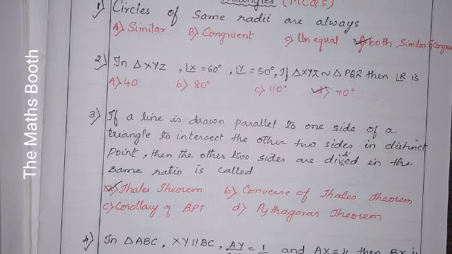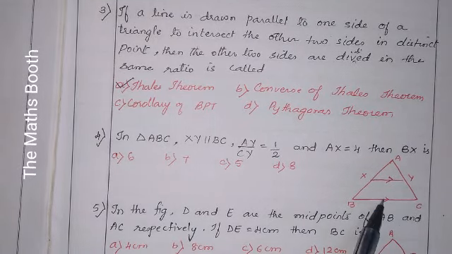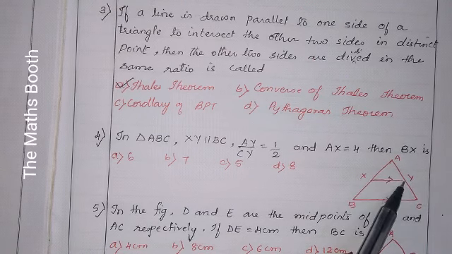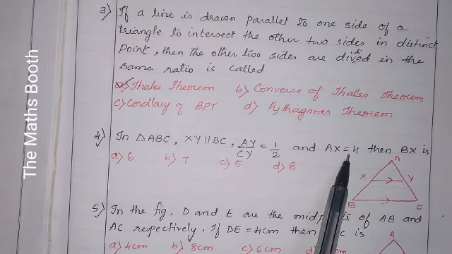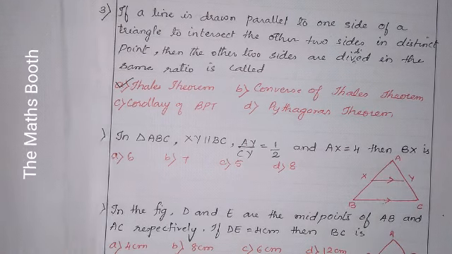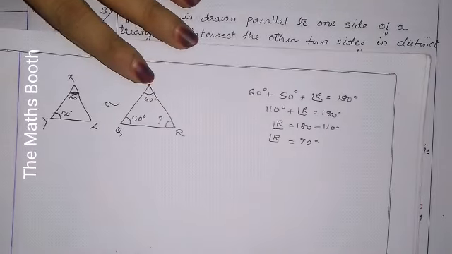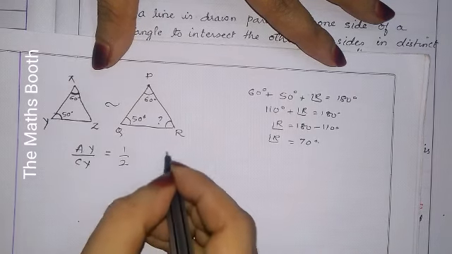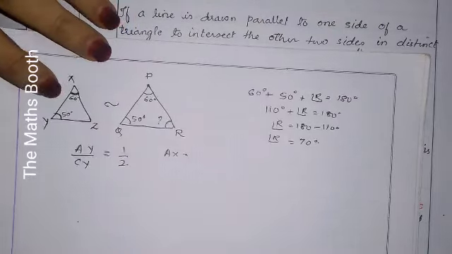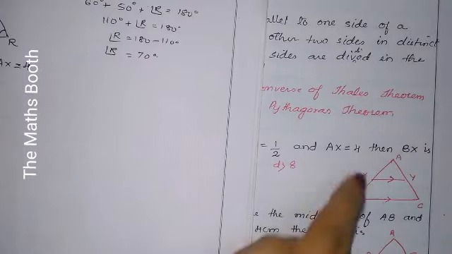Okay. Next question. In triangle ABC, XY is parallel to BC. AY upon YC is 1 by 2 and AX is equal to 4, then BX is. Okay, I'll show you based on the figure. AY upon CY, what they have given? AY upon CY is equal to 1 by 2 and AX is equal to 4. So now what is BX?